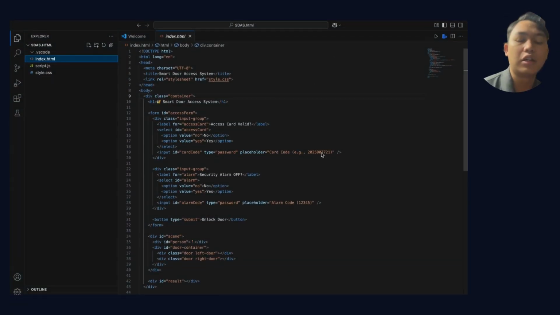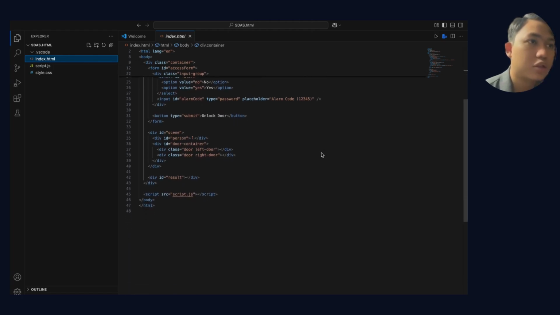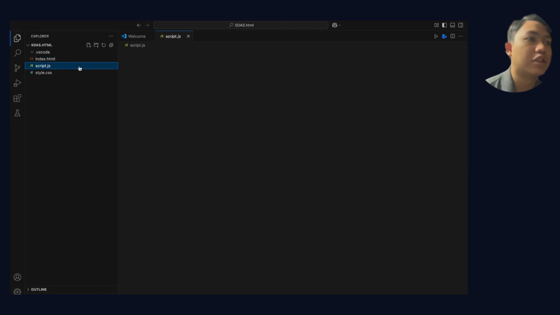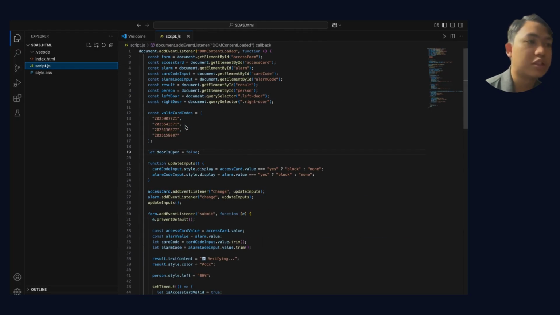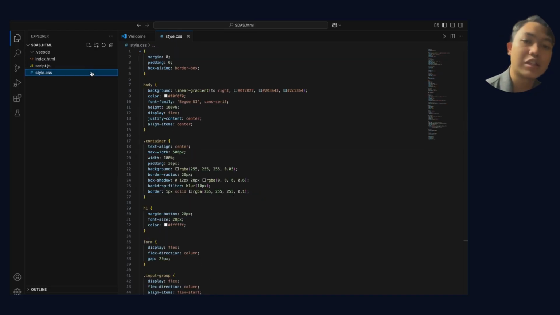Now, we go to the demo of this project. So, let's start. This is the code for the project. This is the HTML code, and this is the JavaScript code, which is the function for the project, how the project works. And this is the CSS, the design for the code.